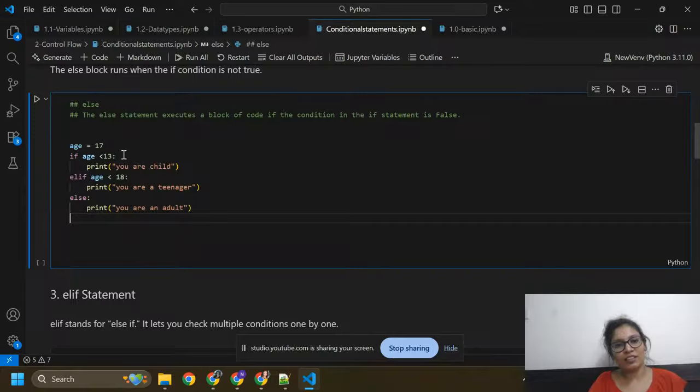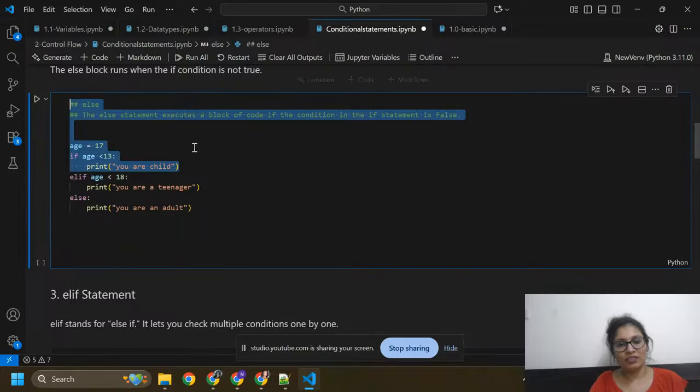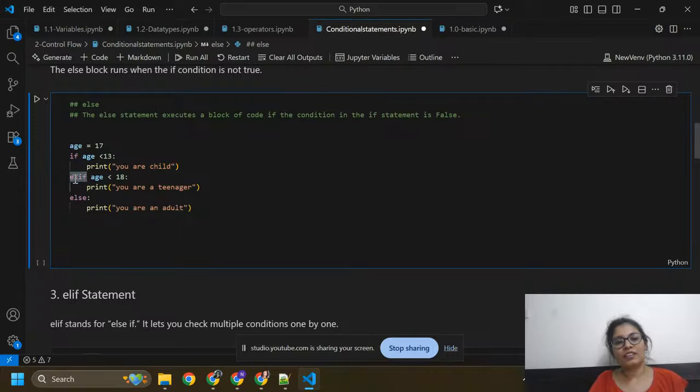If age is less than 13, it will print you are a child. Otherwise, in the next condition, if age is less than 18, then you are a teenager. If both conditions are not true, then it will execute the else, you are an adult. I hope you got it.